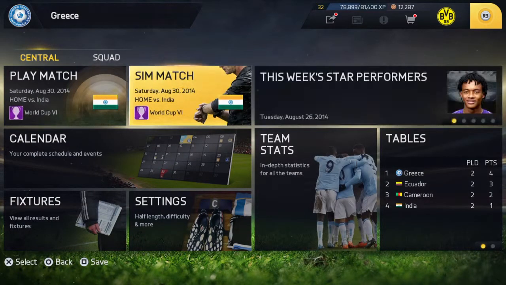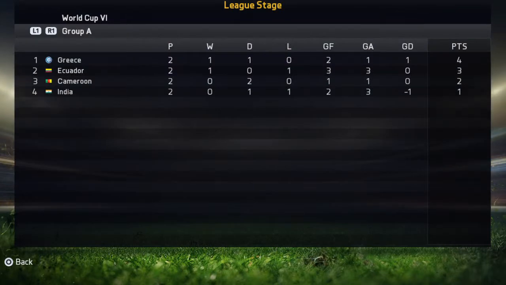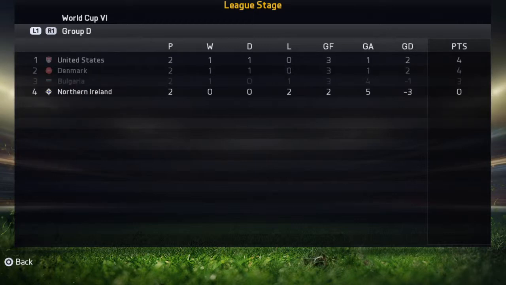Okay, now that's after 2. Well, this is anybody's group for Group A. India needs to win if they want to make an attempt to advance. But everything goes 4-3-2-1. Group B, it's interesting. Brazil and Italy have 4 points. Mexico with 3, and then Czech Republic's already out, pretty much. Group C is Argentina and France with 4 points. Turkey with 3. Australia's pretty much out. Group D has the United States and Denmark tied with 4, and Bulgaria with 3. Northern Ireland is going to be out.